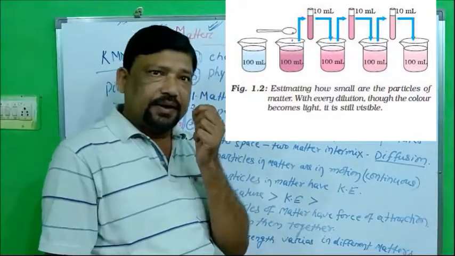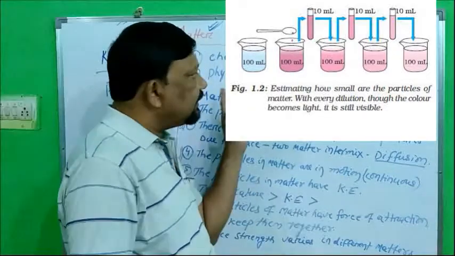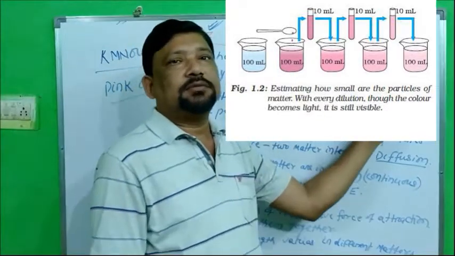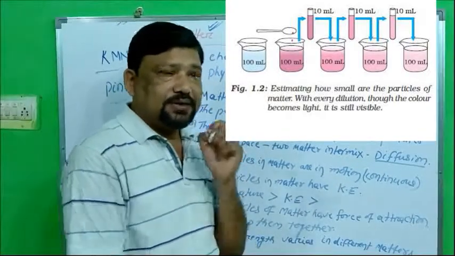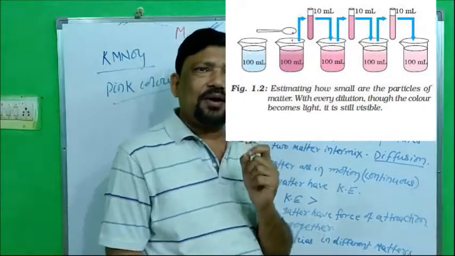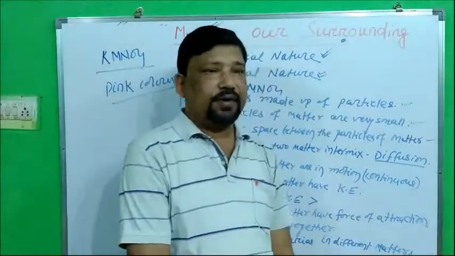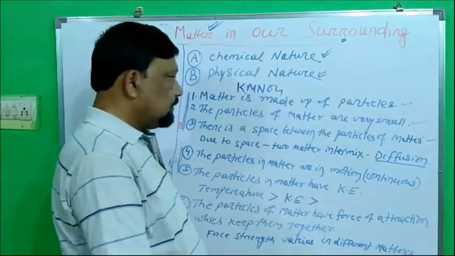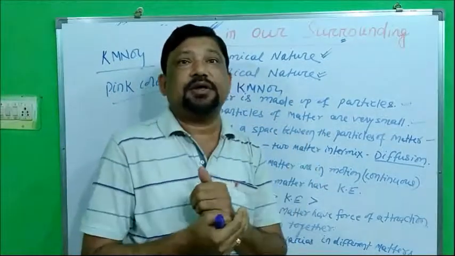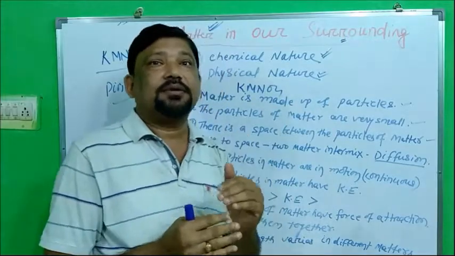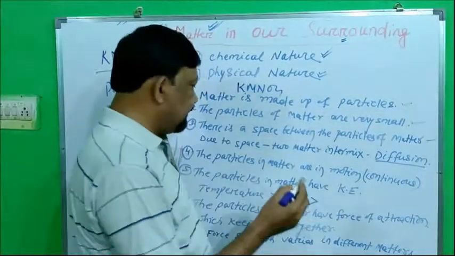What happened? We have taken a small crystal, but once it goes on dilution for 5 times, in all cases it is diluted in water and it gives color. It means these particles are very, very small. Am I right? That proves that the particles of matter are very, very small. And these small particles enter into the space between the particles of the other and they intermix with each other. So this is another property which you have discovered.